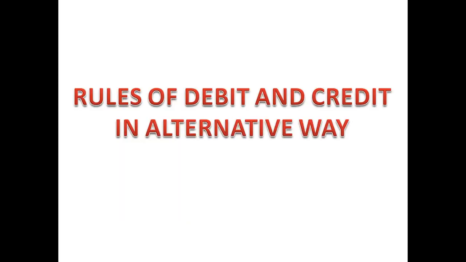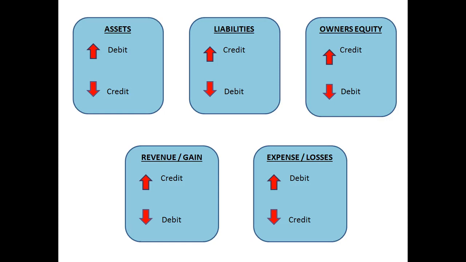So now we'll go through the rules of debit and credit in the alternative way. These are the rules. Any ledger coming under this assets group, if it is increasing, we should debit it, and if it is decreasing, we should credit it.